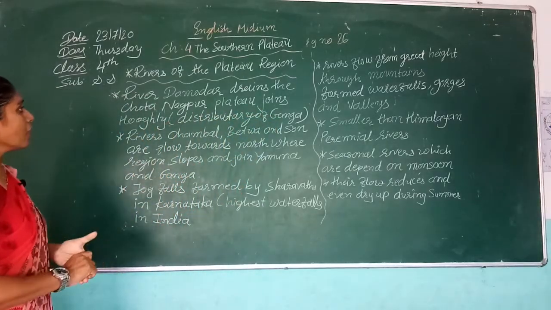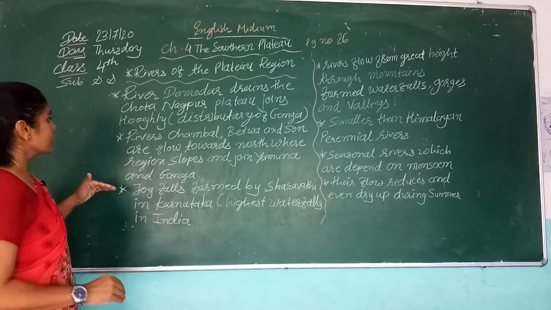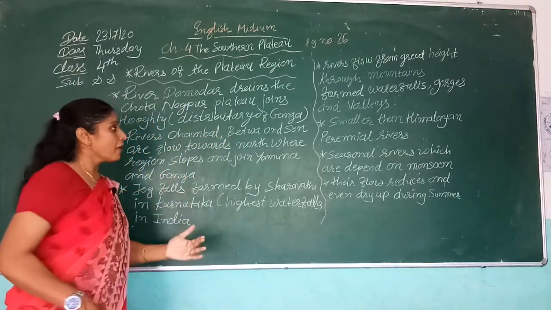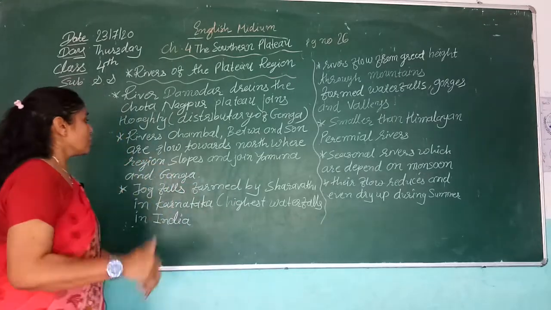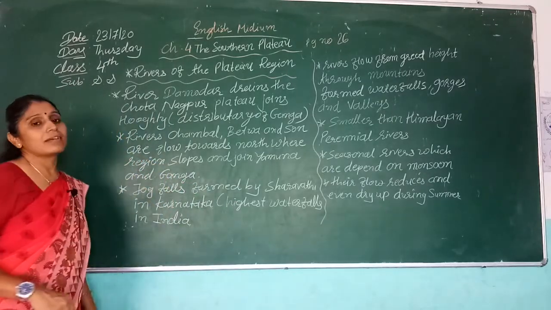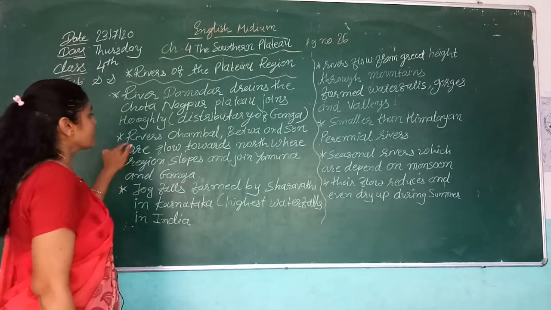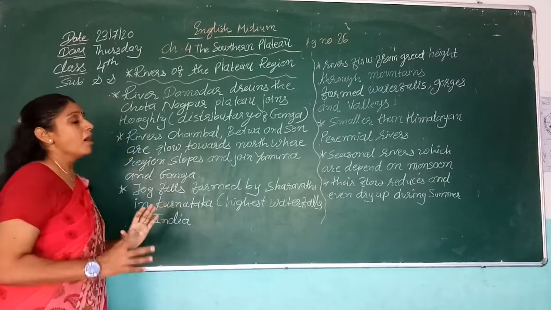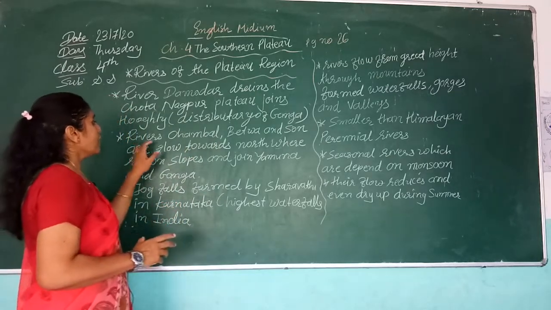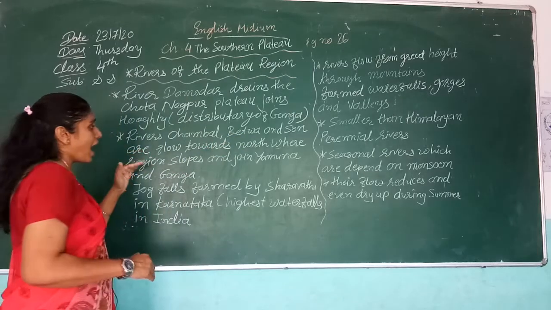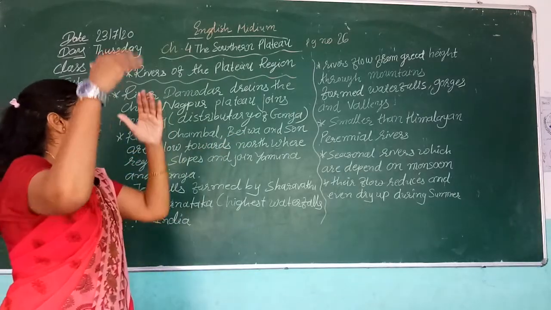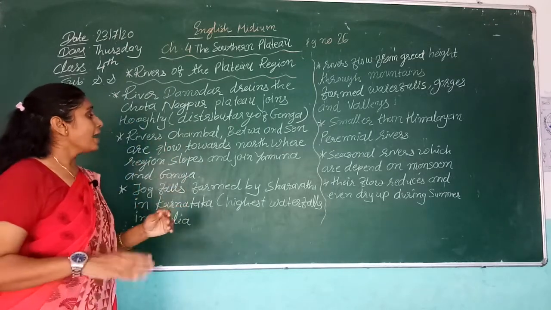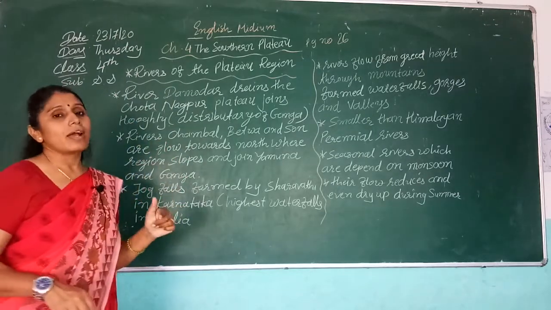Okay, and there are many rivers, just like the rivers Chambal, Betwa and Son, which flow towards the north, where the region slopes, and join the Yamuna and Ganga.